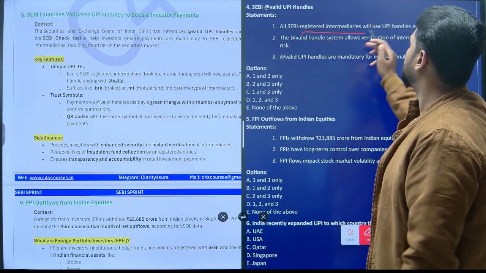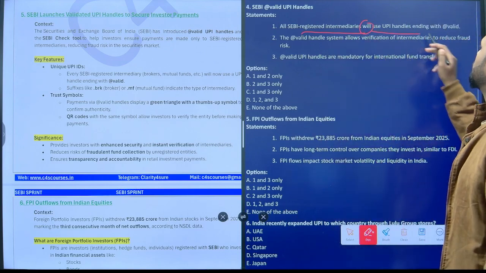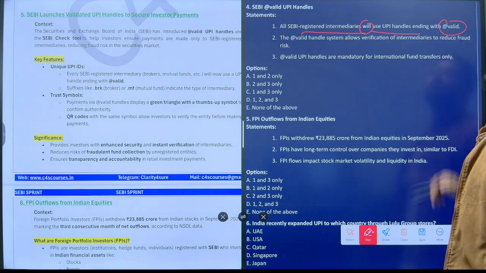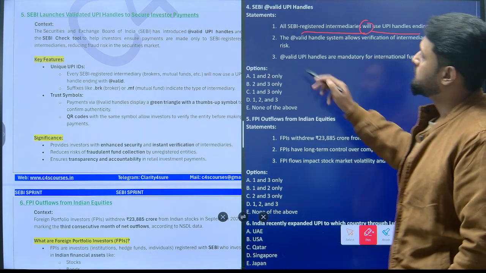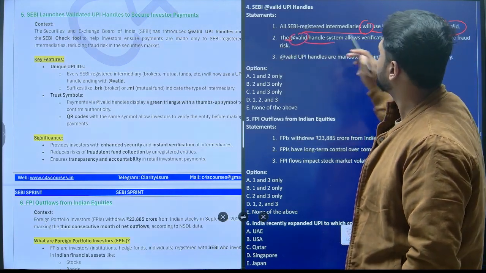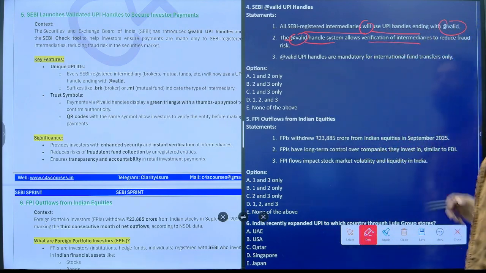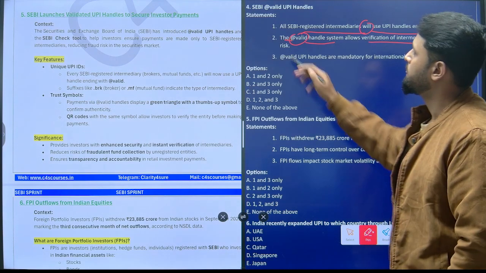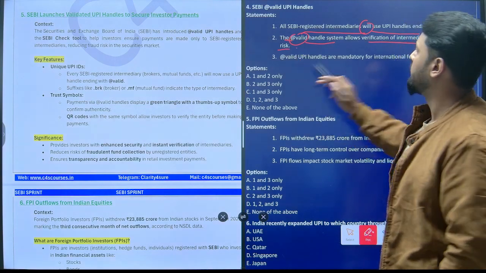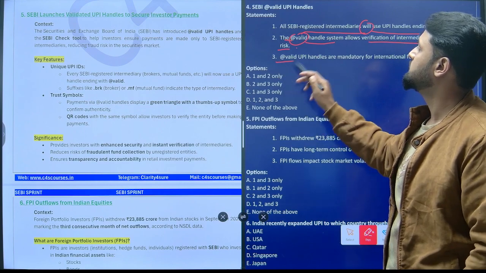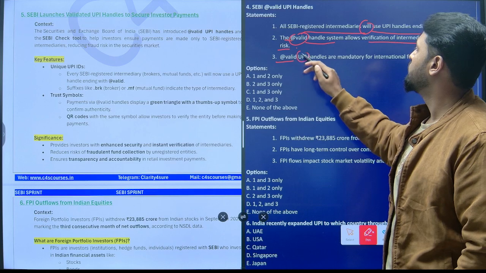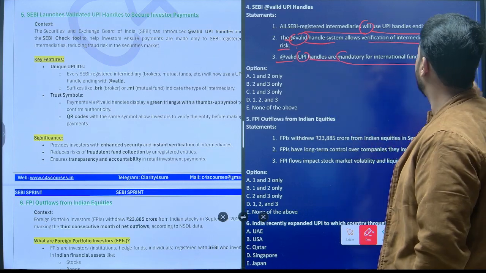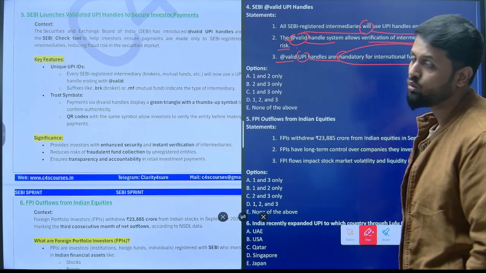All SEBI registered intermediaries will use UPI handles ending with @valid. The @valid handle system allows verification of intermediaries to reduce fraud risk. This seems to be a generic statement. Third statement is @valid UPI handles are mandatory for international fund transfers only.